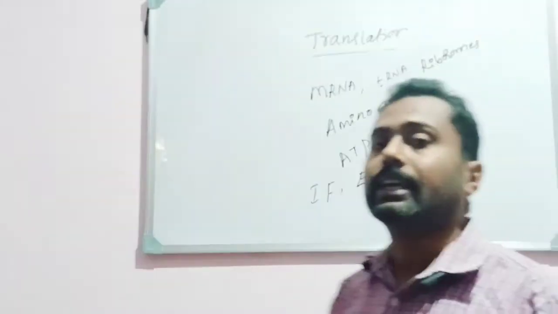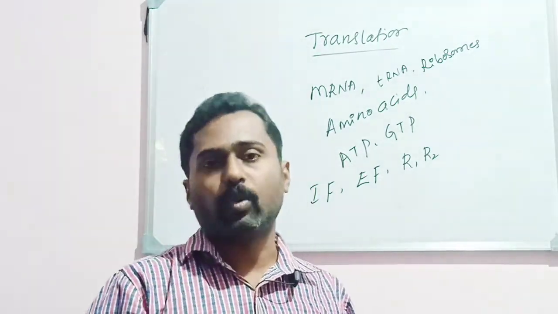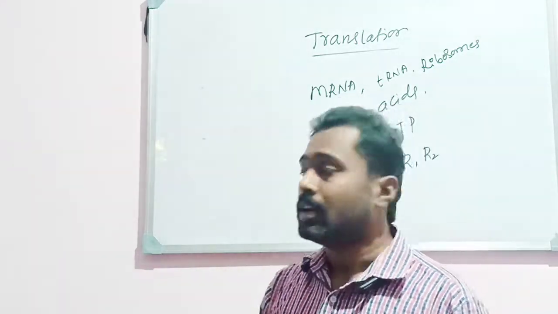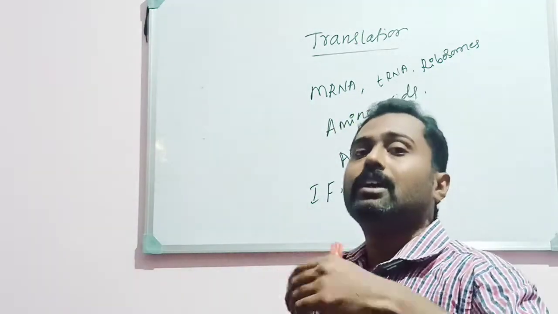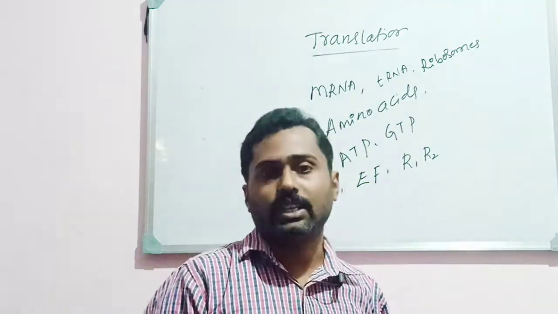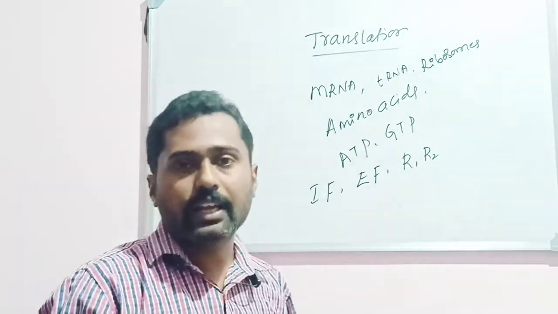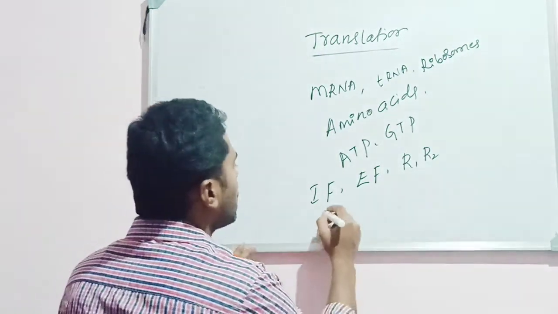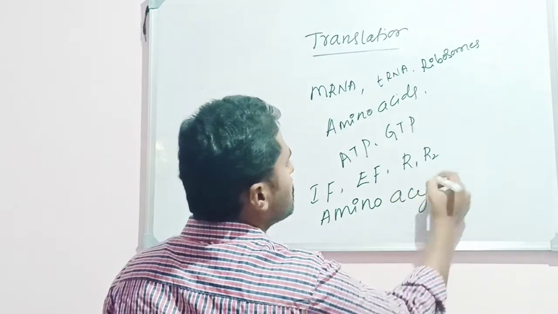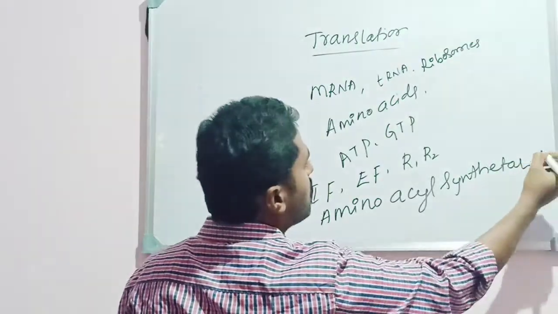Along with that, the enzymes are very much necessary. You know that it is a biochemical process. It takes place inside the living cell within the cytoplasm. Hence it should be carried out by means of enzymes. So what are those enzymes which are required to carry out the translation process? For example, the aminoacyl synthetase enzyme. See, this is a very important enzyme; I will tell its role after that.